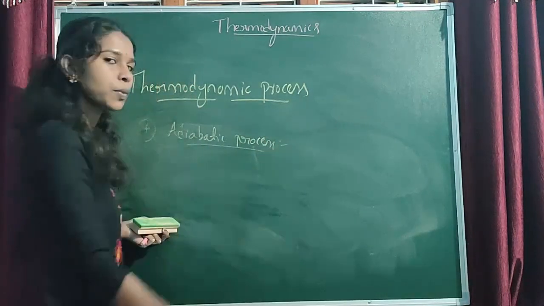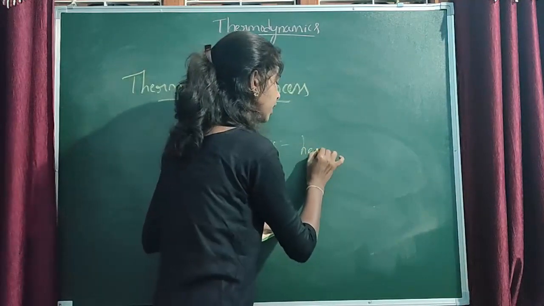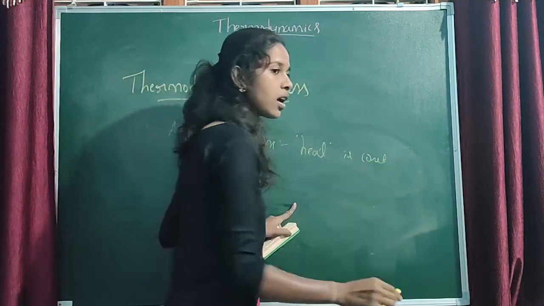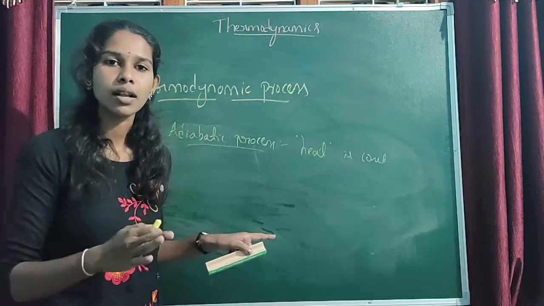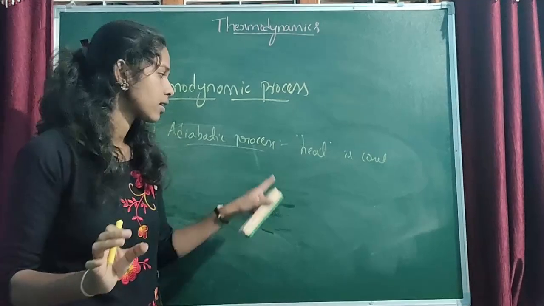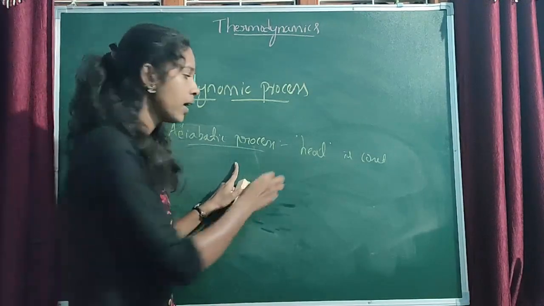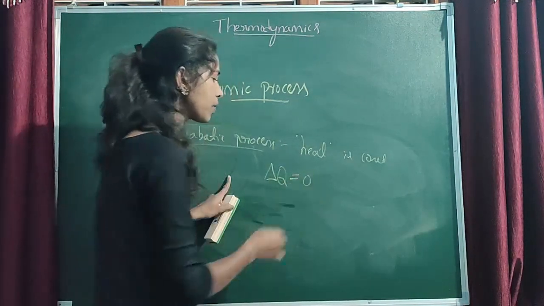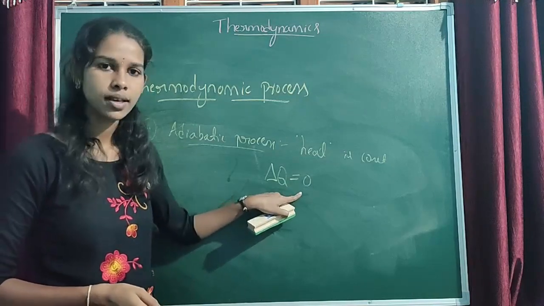The thermodynamic process in which heat is constant, that means there is no exchange of heat between the system and surrounding, is called adiabatic process. That means here delta Q, change in heat, is equal to 0. Heat is usually represented by the letter Q.